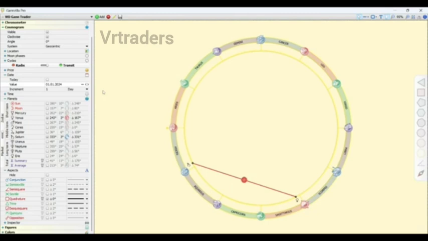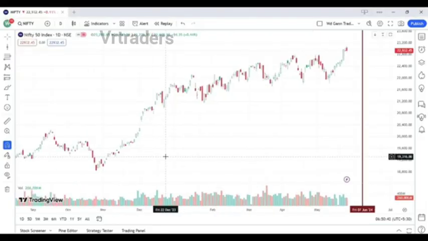So let's mark it on the Nifty chart. Open the TradingView app. 1st January 2024.